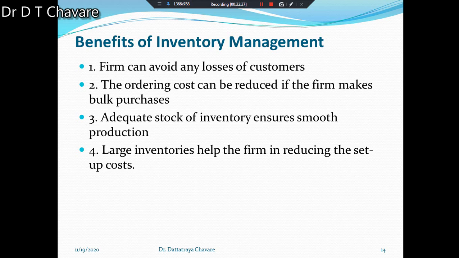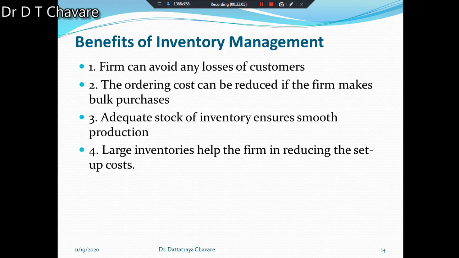It means that there is a possibility of reduction of cost of purchase, cost of ordering. This type of benefit is also there from good inventory management. Next benefit is adequate stock of inventory, which ensures smooth production.